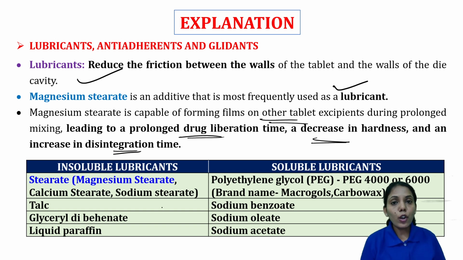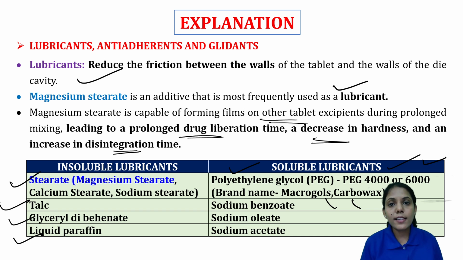So what are the insoluble lubricants and what are the soluble lubricants? Insoluble are stearates, which include sodium stearate, calcium stearate and magnesium stearate. Then we have talc, glyceryl behenate and liquid paraffin. So these are your insoluble lubricants. Soluble are polyethylene glycol, PEG 4000 or PEG 6000, and the brand name is Macrogol or Carbowax.